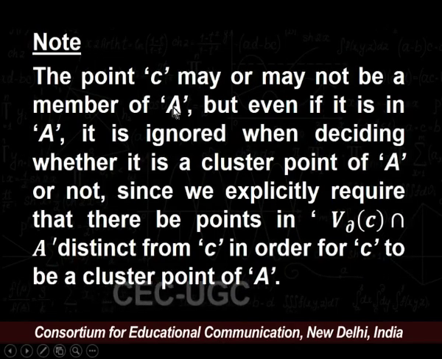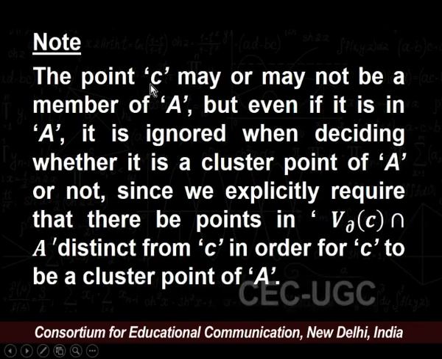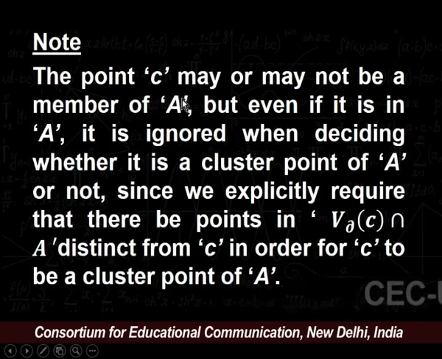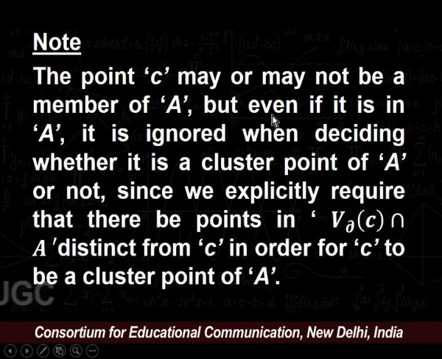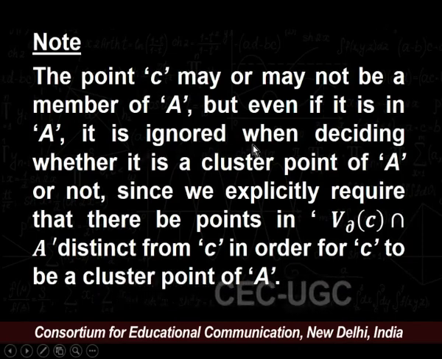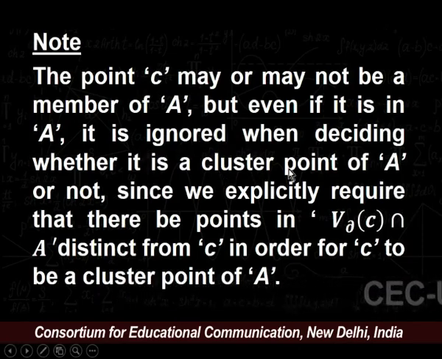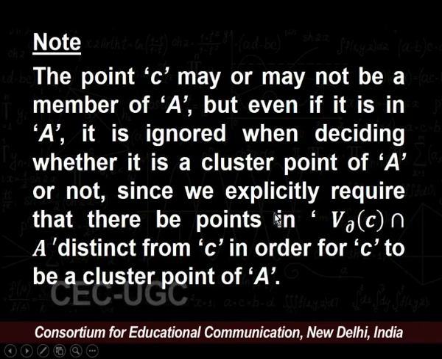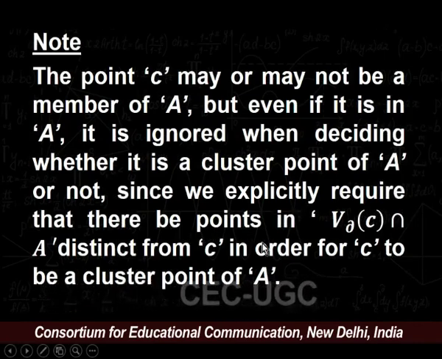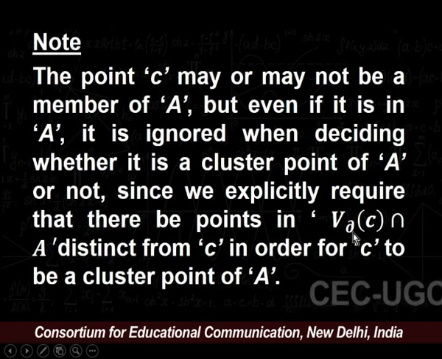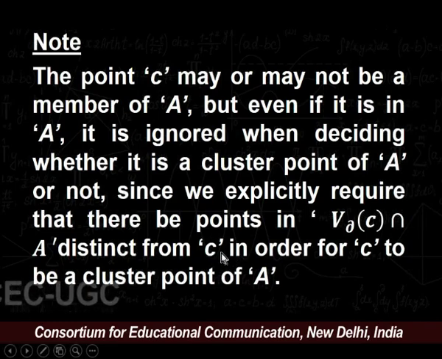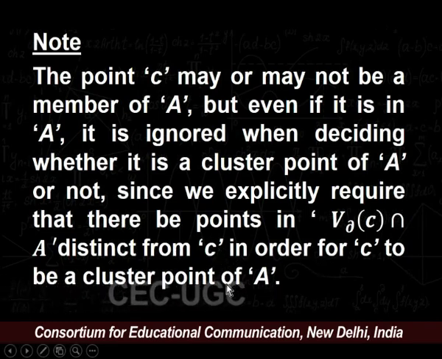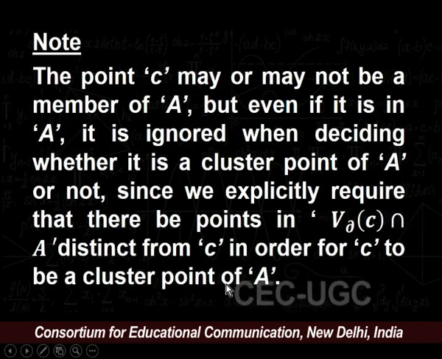We note that the point c may or may not be a member of the set A, but even if it is in A, it is ignored when deciding whether it is a cluster point of A, since we explicitly require that there be points in V delta of c intersection A distinct from c in order for c to be a cluster point of A.